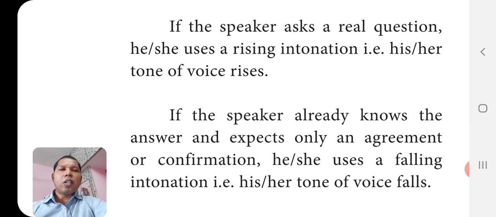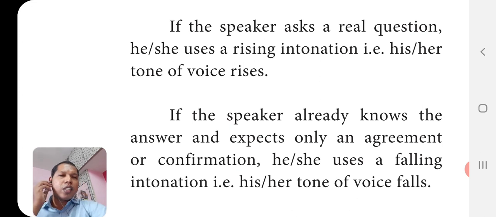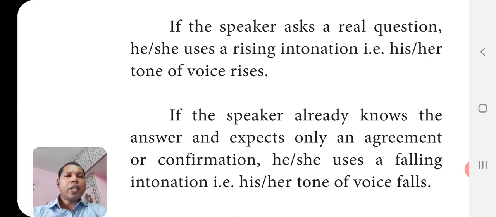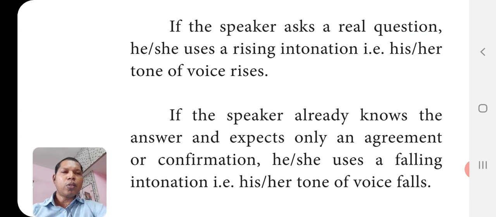If the speaker asks a real question, she uses a rising intonation. What is rising intonation? So the question will be, shall we? Isn't it? So you can feel that rising of intonation, rising of the stress. If the speaker already knows the answer and expects only an agreement or confirmation, she uses a falling intonation.